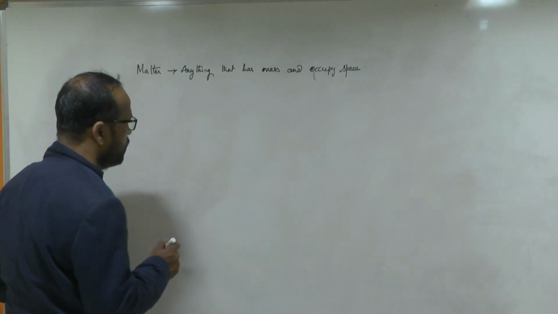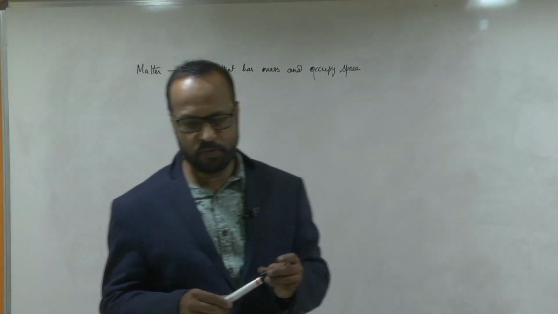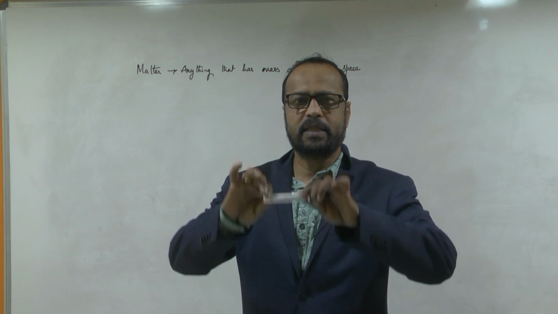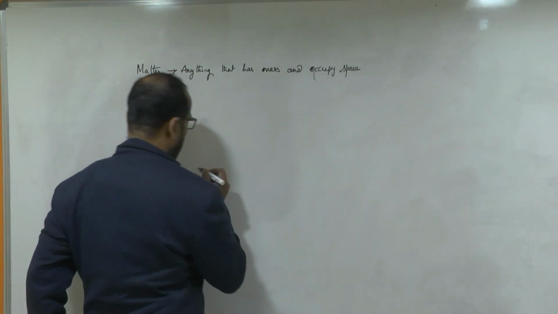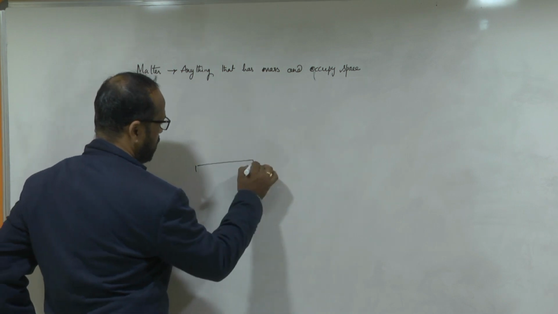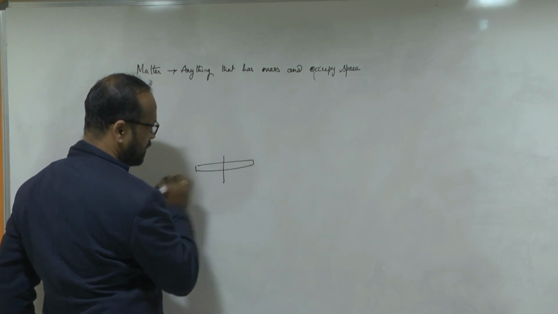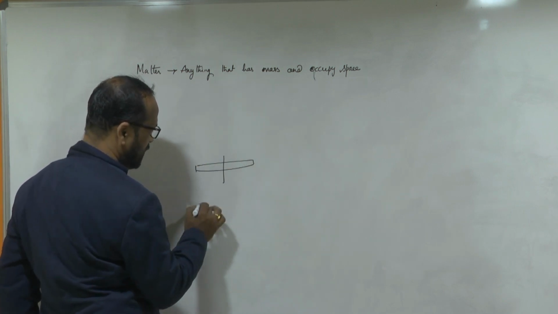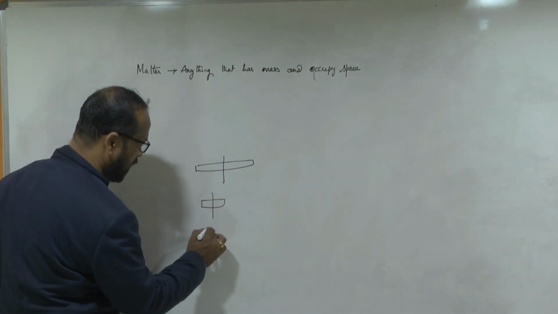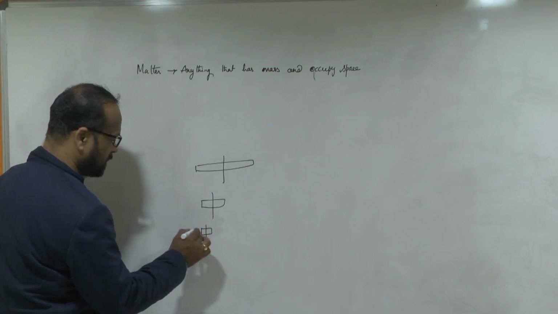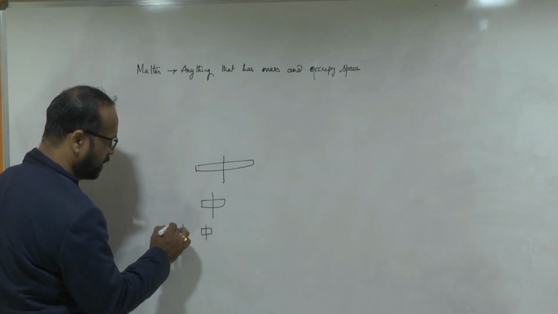So I can say something. Here I have some matter. Now I am breaking this into 2 pieces. Then I take half a piece and again break it into 2 pieces, again take half a piece, and again break it.